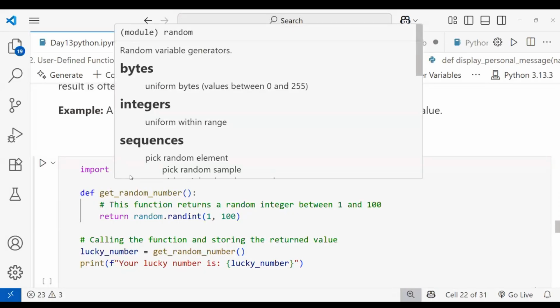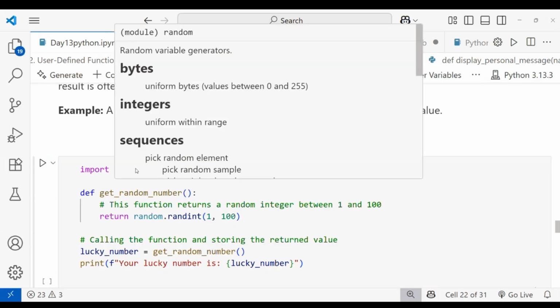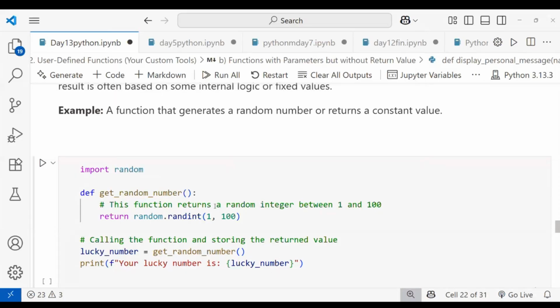Okay, I'm importing one module called random. What will random do? It generates uniform byte-like values, integers between 0 and 255, sequences like that. It will generate the random values.